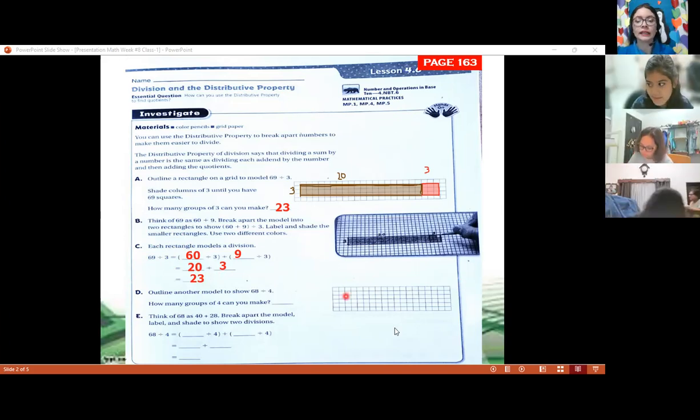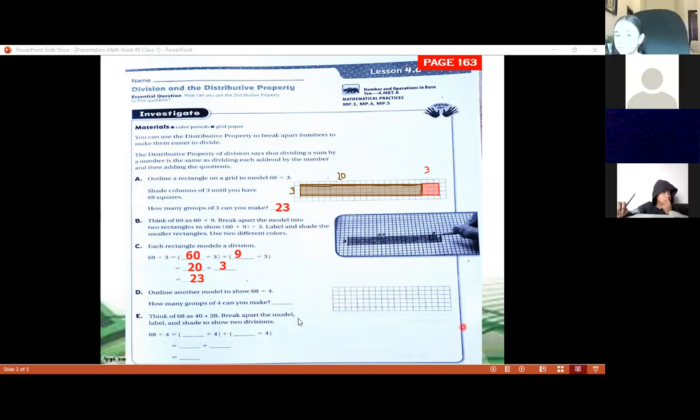Yes? Now, letter D, what does it say? It says outline an area model to show 68 divided by 4, right? So we're going to use this grid to outline 68 divided by 4. How many groups of 4 can you make, it says? So we're going to do the same as the previous one. We're going to draw 4 rows, 1, 2, 3, 4 in the columns. So that is going to be 4 using one color. And then we're going to have 68 divided by 4.